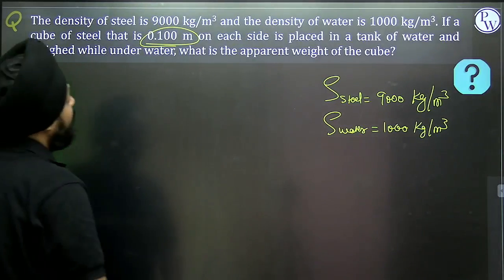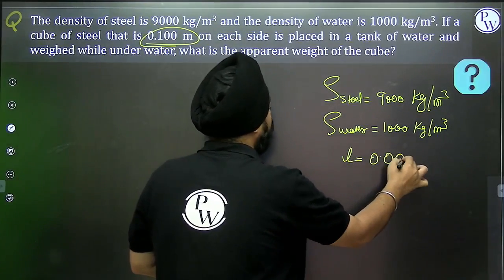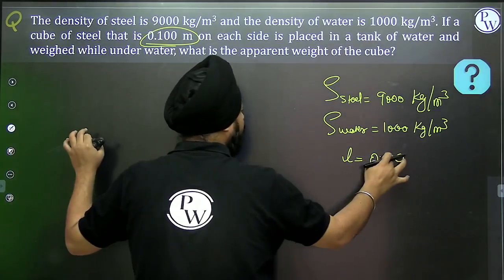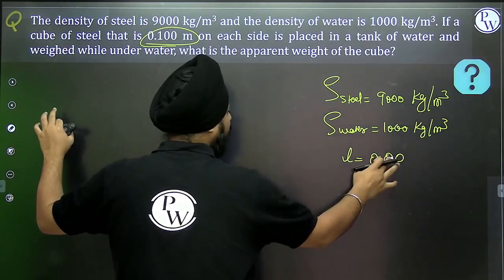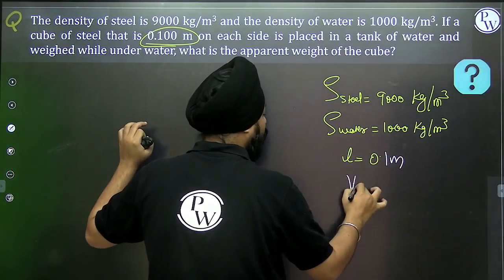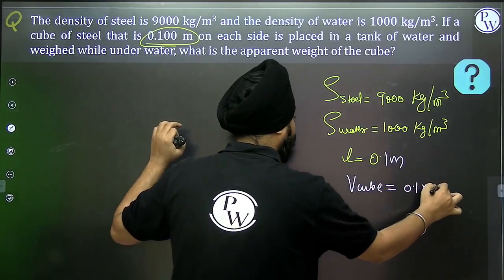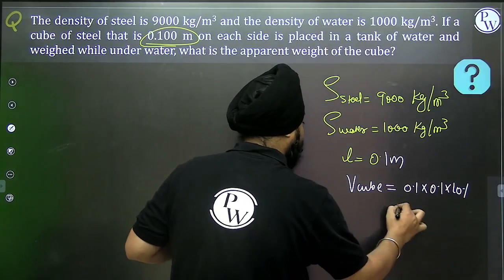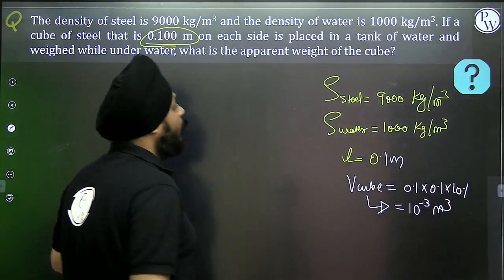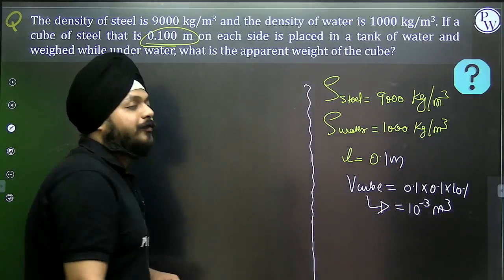What is the length of the cube? Sorry, length of the cube is 0.1 meter. Then what is the volume of the cube in the air? That is 0.1 into 0.1 into 0.1, 10 to the power minus 3 meter cube. This is the volume of the cube in the air. Now we need to calculate the apparent weight of this cube.